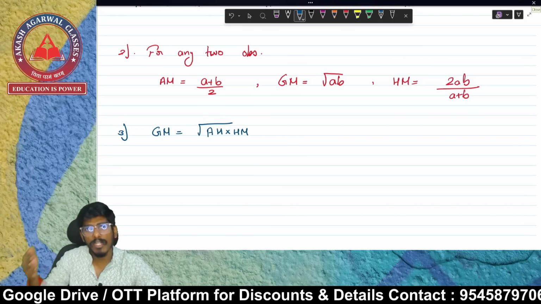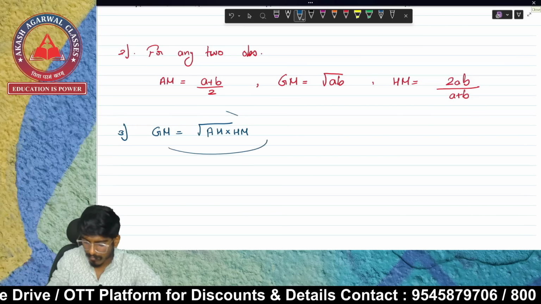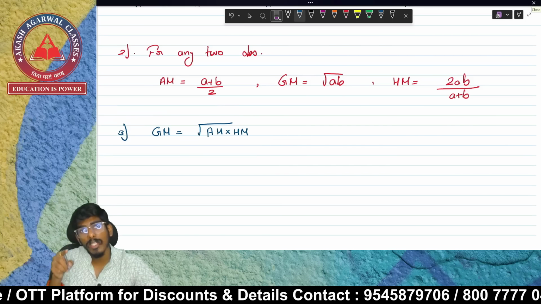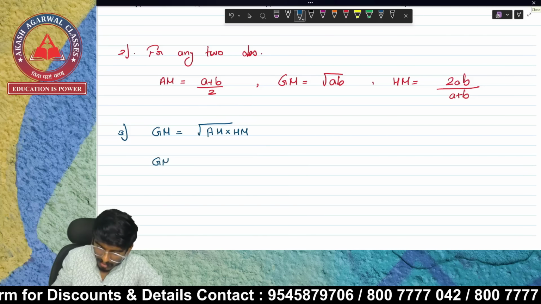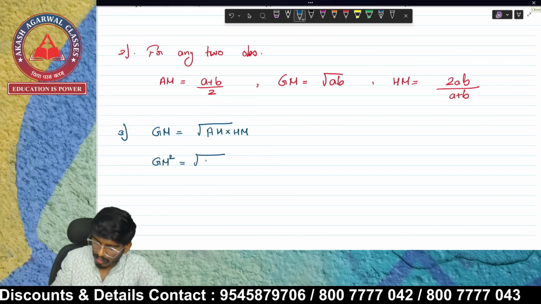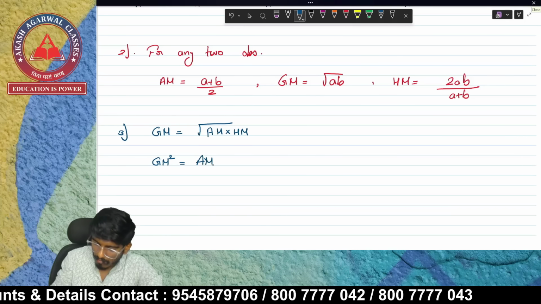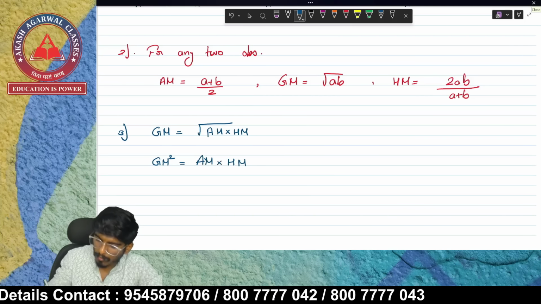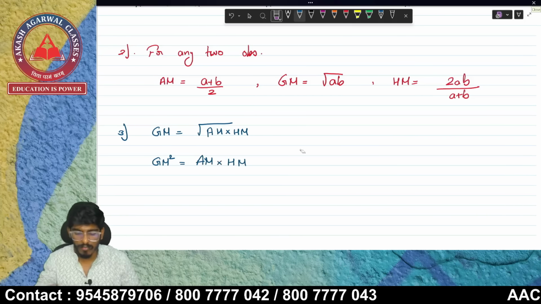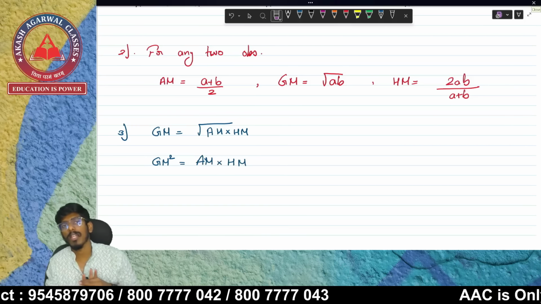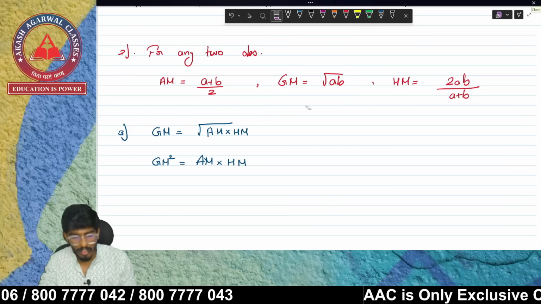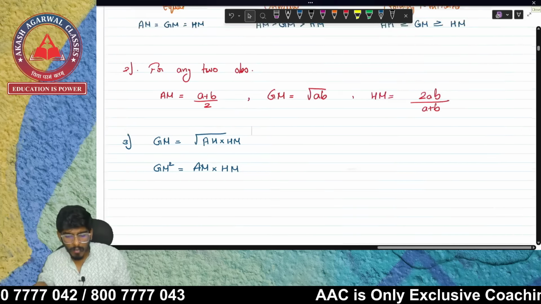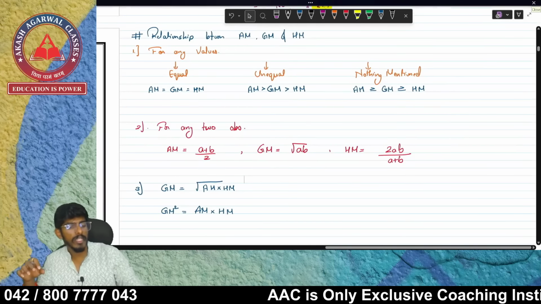At that time, you will find that your AM, GM and HM are in GP. That's the reason I am writing GM square is equal to AM into HM, because this property is of GM, for the calculation of GM. So these are the 3 properties of AM, GM and HM.